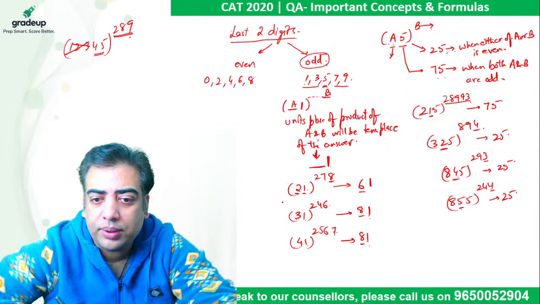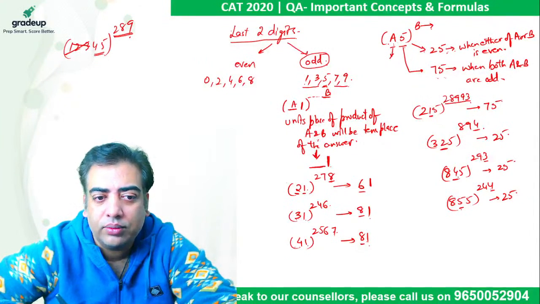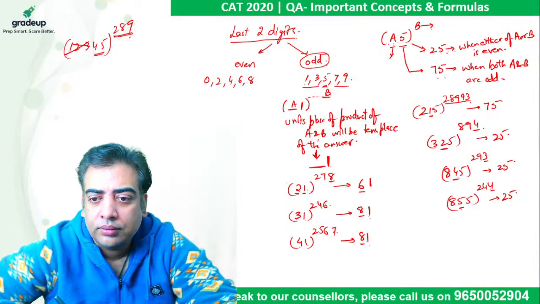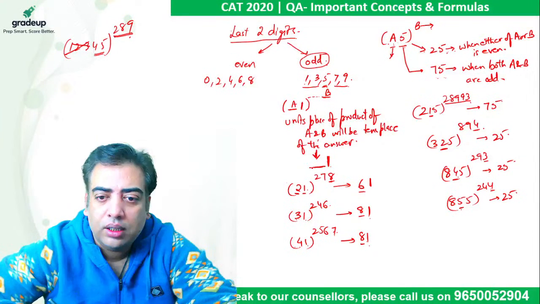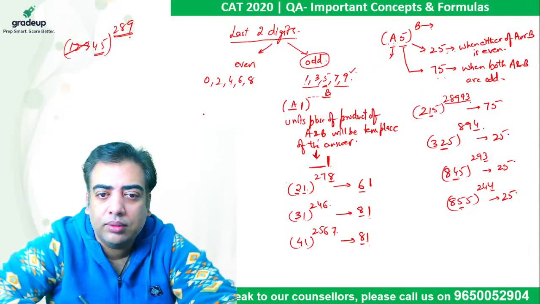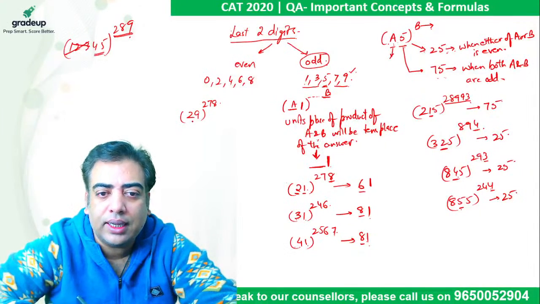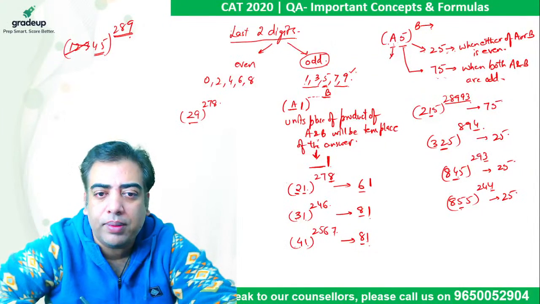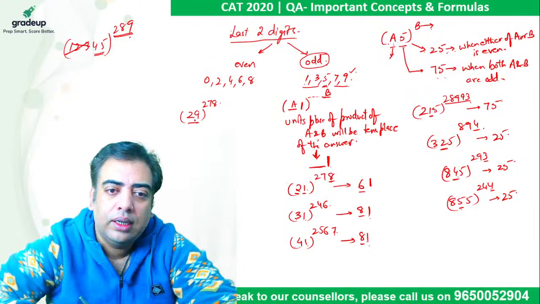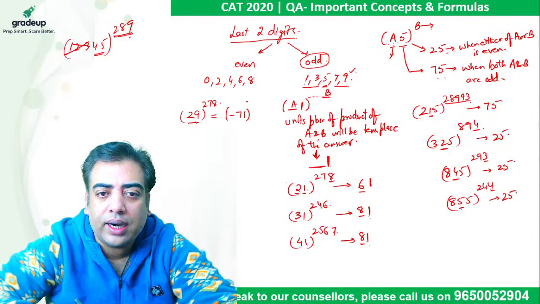So all these are examples, Avantika. All these are examples for all the numbers ending in 1. Right? So if there is a number which is ending in 9, let's say the number is 29 raised to power 278. What we will be doing in this case is we will just take the complement of this number from 100. So this number is 71 less than 100. So we will write minus 71 raised to power 278.